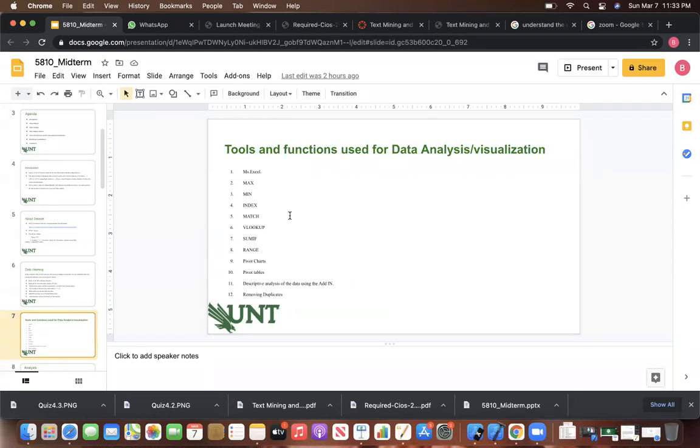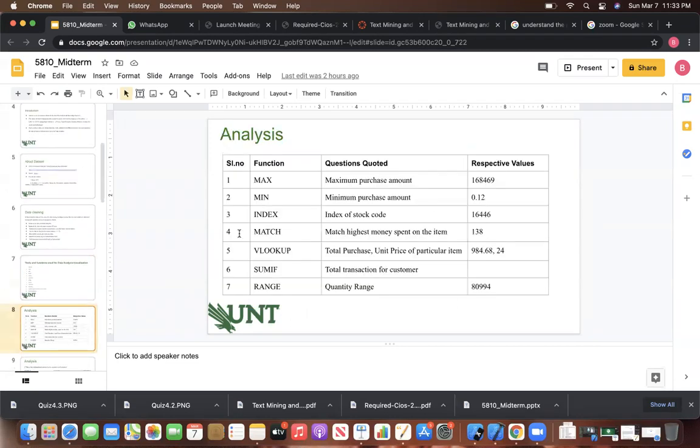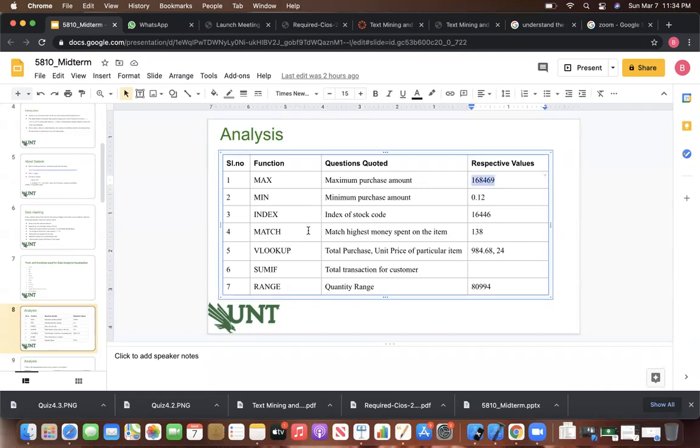I'll explain each and every functionality clearly in the further steps. So going forward, I'll explain that clearly. In the first assignment, I calculated the maximum purchase amount across all 8 countries using the max function. I calculated the maximum purchased amount among all 8 countries,